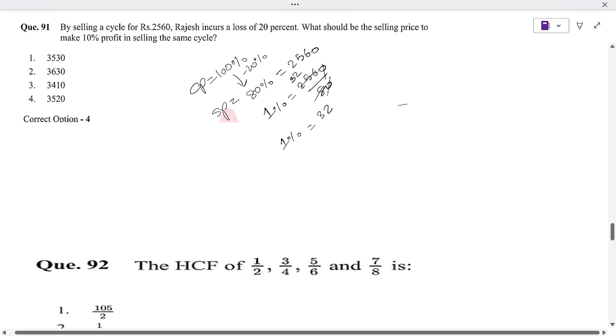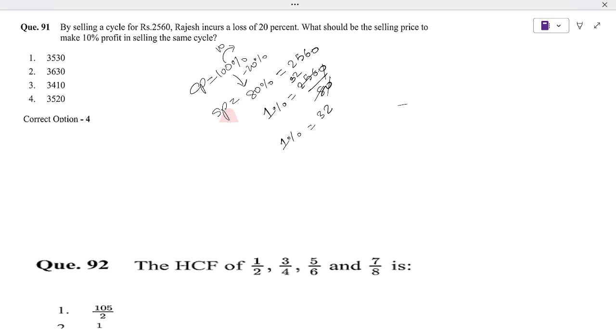Over 100%, we add 10% profit. The new selling price will be what? 100 plus 10, so the new selling price will be 110%. Because we assume the cost price is 100%, with a 10% profit we sell at 110. So 1% is known, and what will 110% be?